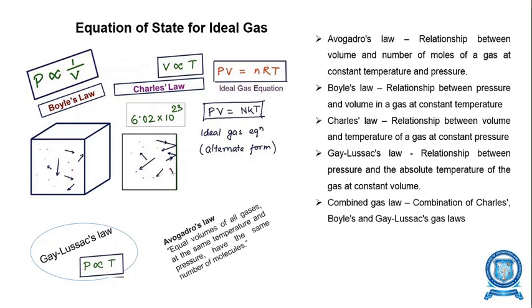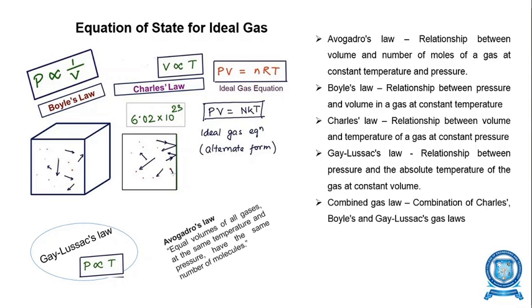When the pressure of the sample of a dry gas is held constant, as we already mentioned, the volume will be directly proportional to its absolute temperature. By keeping the pressure constant, that's the important point we have to note.